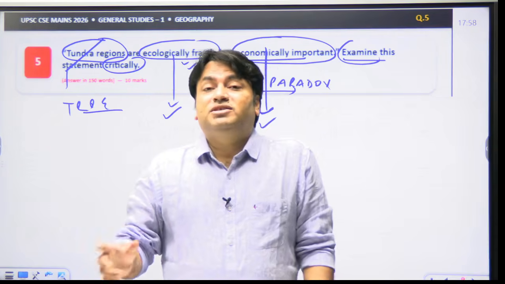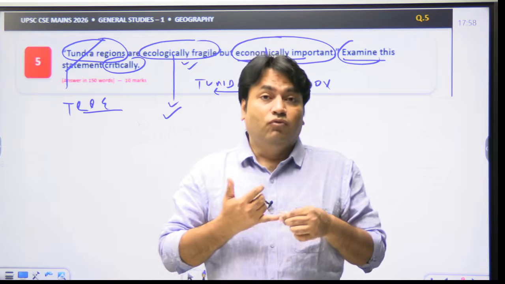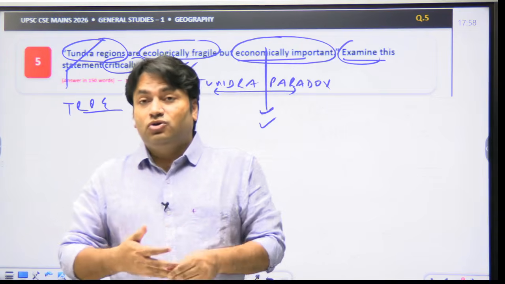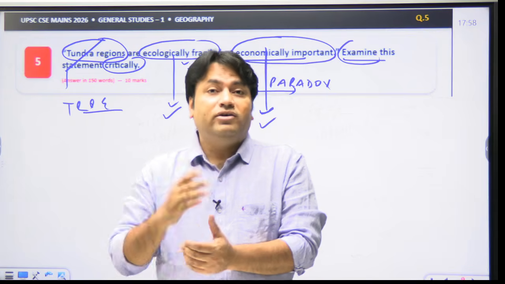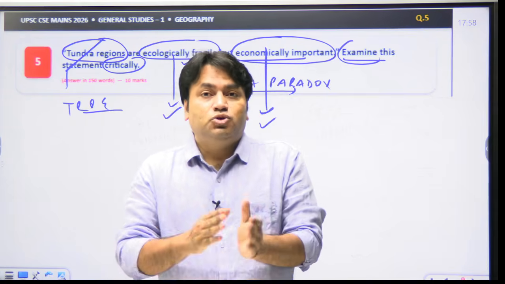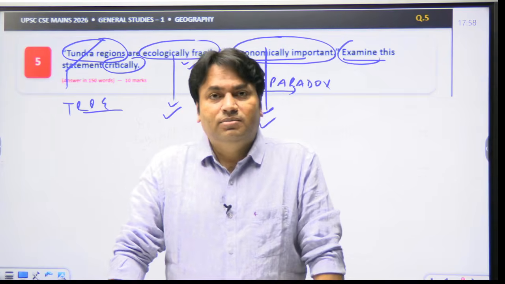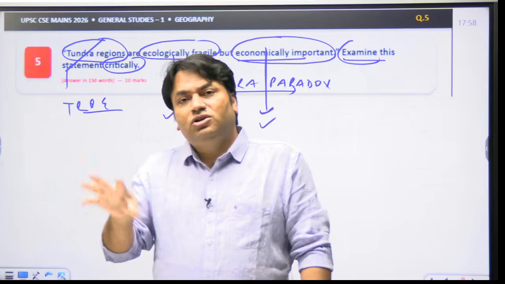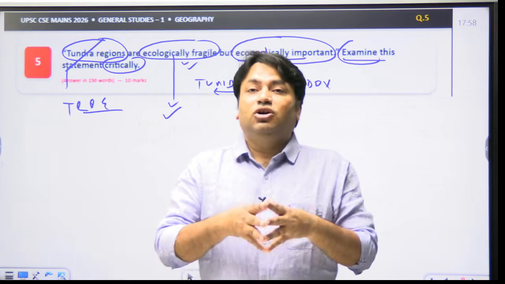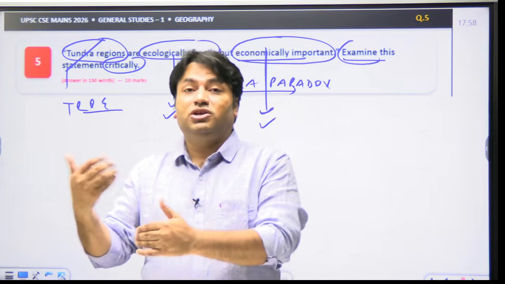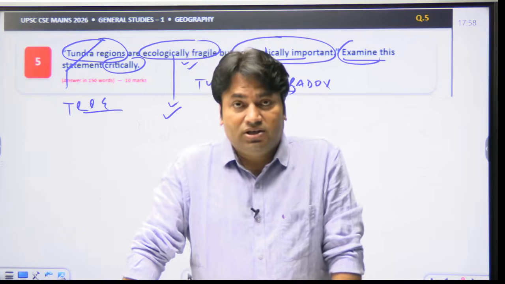And there is a climate sensitivity when we talk about the tundra region, because we all know the challenge of Arctic warming. We all know the challenge of vegetation shifts and fire risk that can alter the tundra ecosystem and change the carbon feedback mechanism. The food web system in the tundra region is also very simple. Low species diversity is there, and it makes ecological disturbances potentially more consequential, since the species diversity is very low. This is one part.